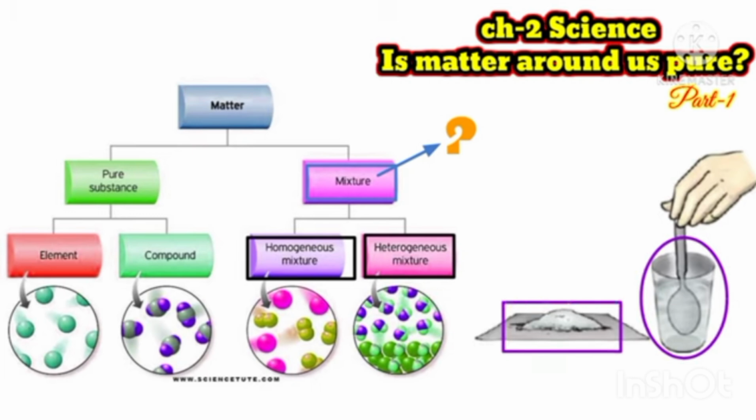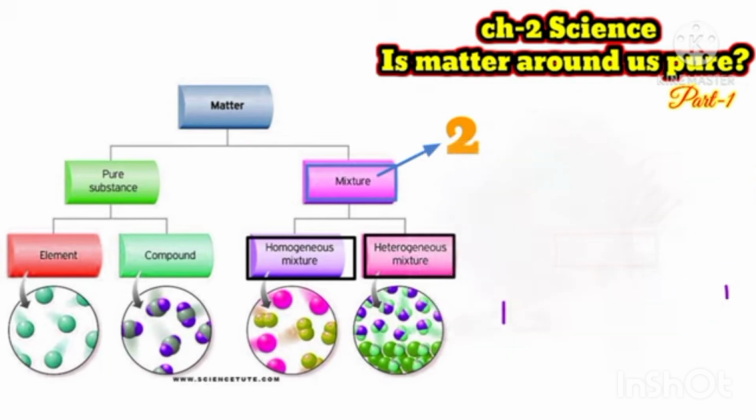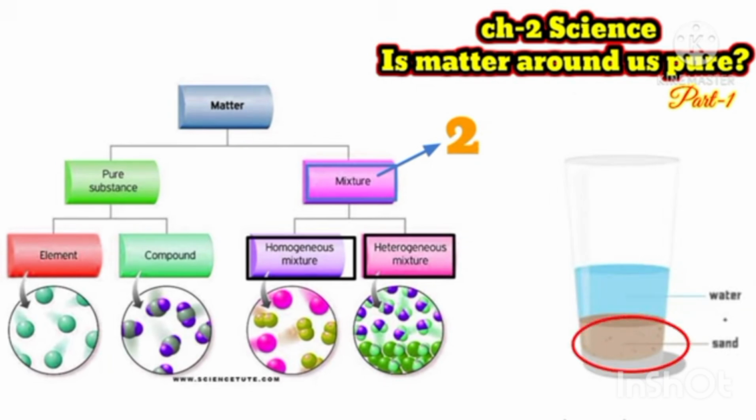Here is another example of homogeneous, we are dissolving sugar in water. So sugar, the substance that is dissolving, is known as solute, and the substance in which anything is dissolving is known as solvent. So a solution consists of two parts. One is known as solvent and another one is known as solute.